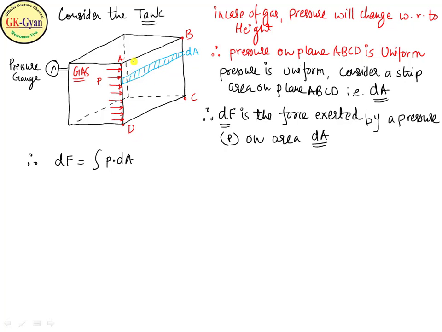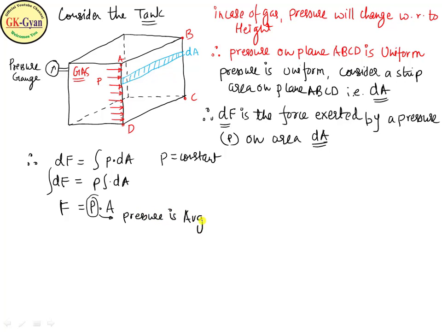So we will add all this elemental area, so we will use the integration sign, and P is constant here, so take it out. dF equal to P into the integral of dA. So F equal to P into the integral of small elemental area dA, which will be the total area A. So this pressure here is the average pressure in case of gas.